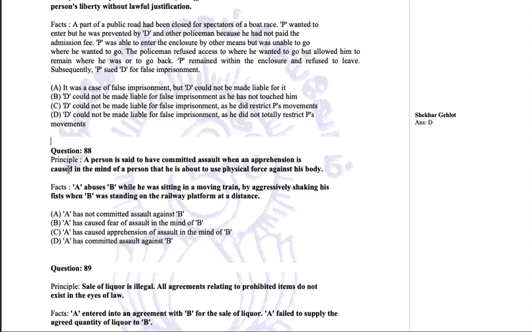Now, can the apprehension be caused in such a manner? Look at the facts. One person is standing in a moving train, one person is on the platform. Can he literally jump off the moving train and go on to beat that person? Is it practical? No, it is not practical. So, though he has made some gesture, this gesture is not sufficient to cause assault or to cause an apprehension in someone's mind that the other person is about to beat him. So, our option is he has not committed assault against B.